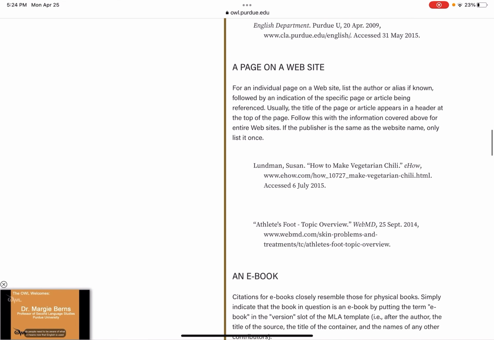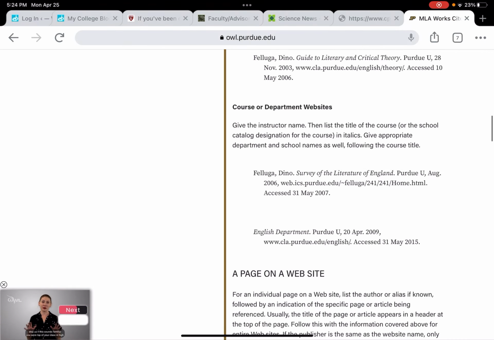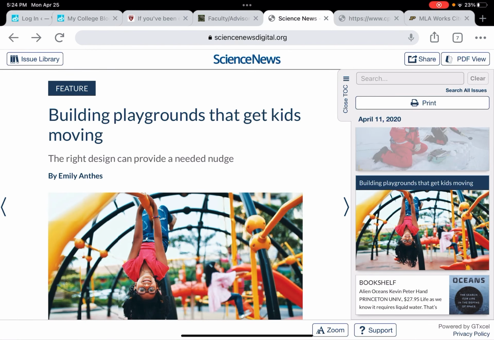But anyway, if you go back here: author, title of the article, the website itself is italicized, URL, and then an access date. The access dates, strictly speaking, are optional in MLA. I think it's a good idea to get in the habit of putting them in case you have an instructor that wants them. It's not wrong to put them, but many of these details are kind of on the picky level. All right, so that's EasyBib.